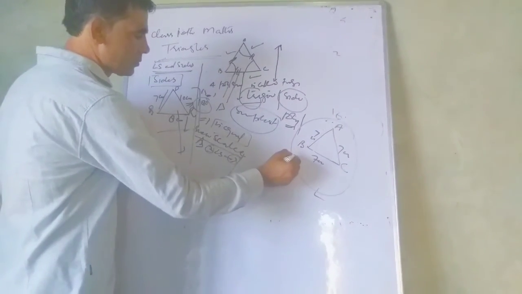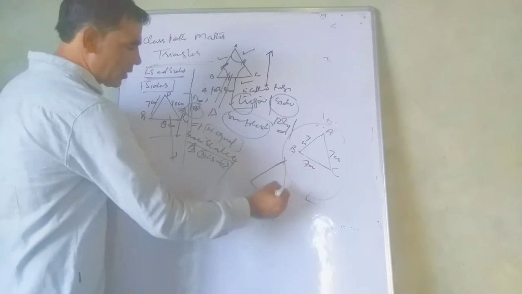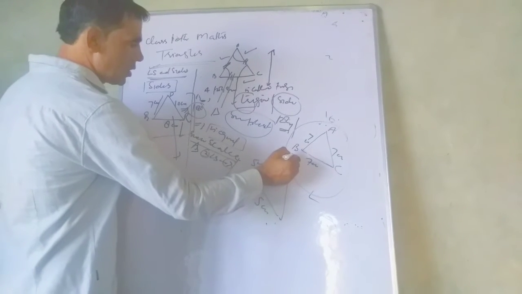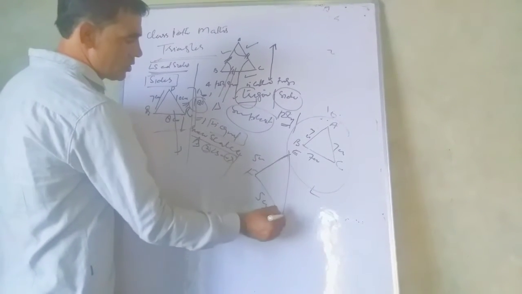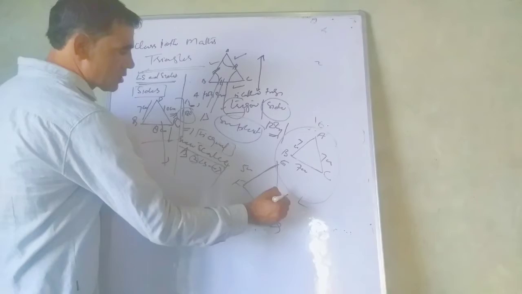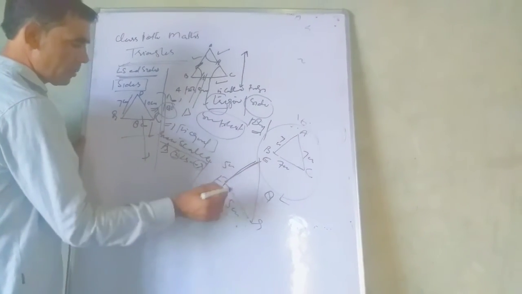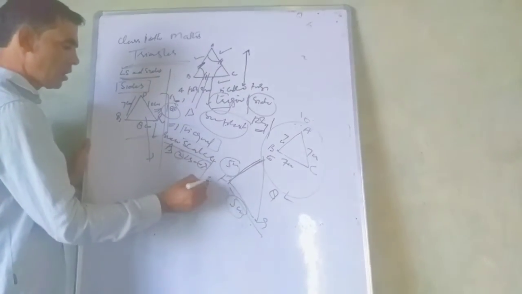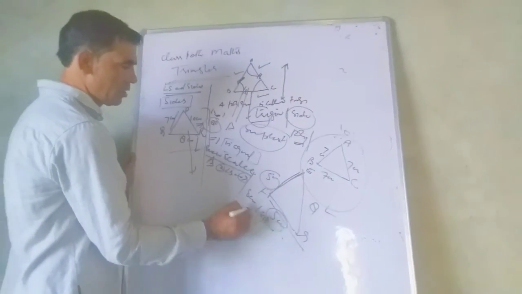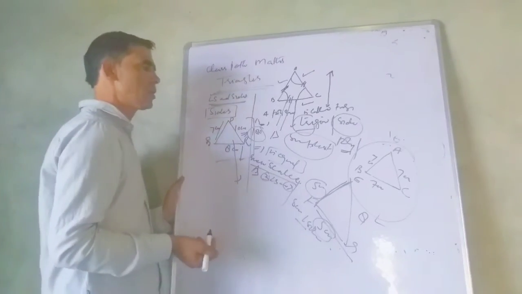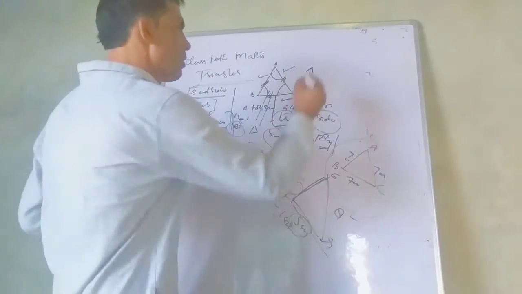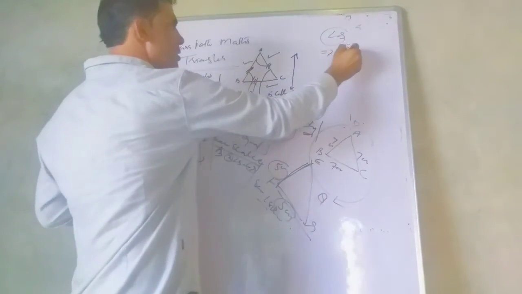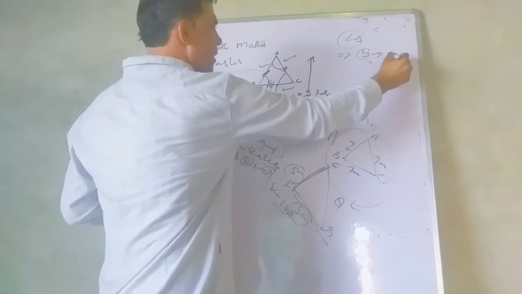Now one more. Consider a triangle EFG in which two sides are equal, that is, side EF and FG are equal, and such a triangle is called an isosceles triangle. So this is the classification on the basis of what? Sides. Now angles.